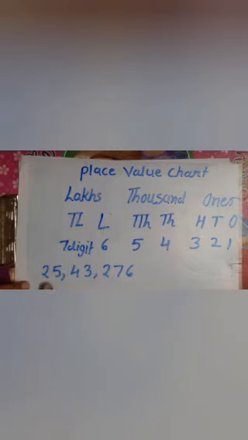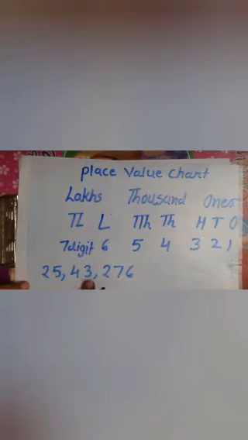If the number is 2543276, we read it as 25 lakhs 43,276. This is the standard form.